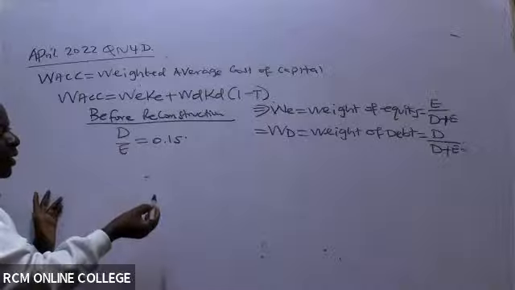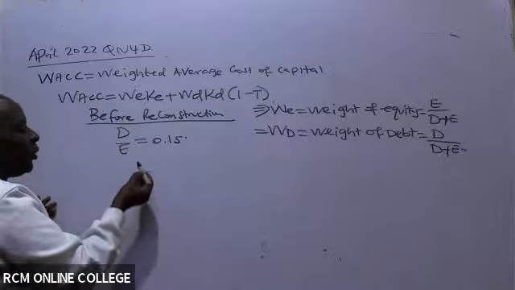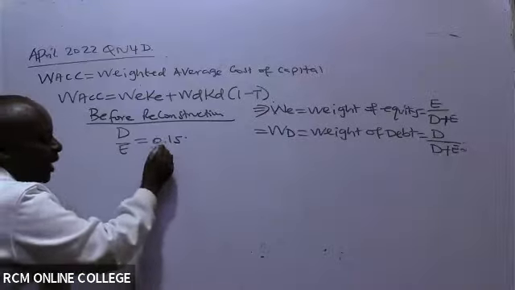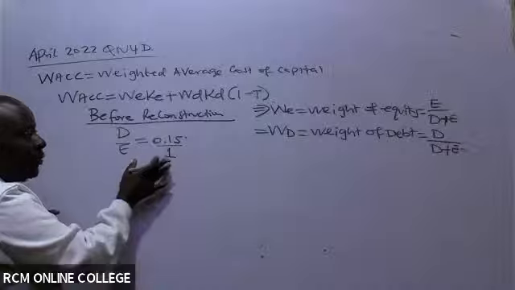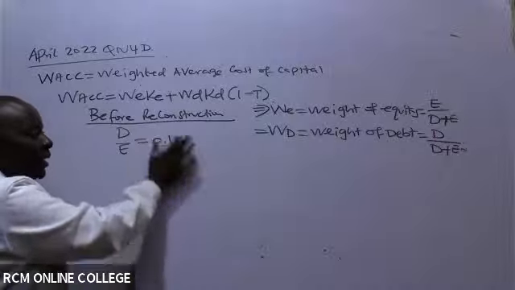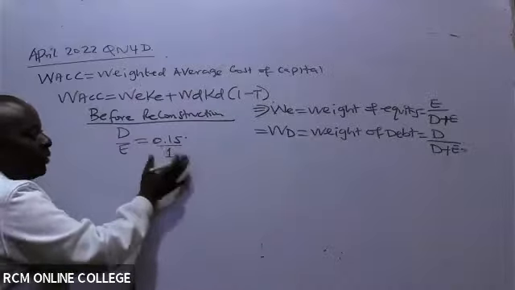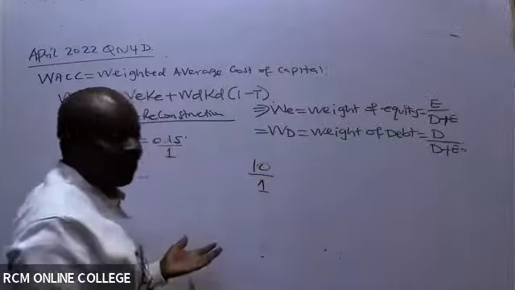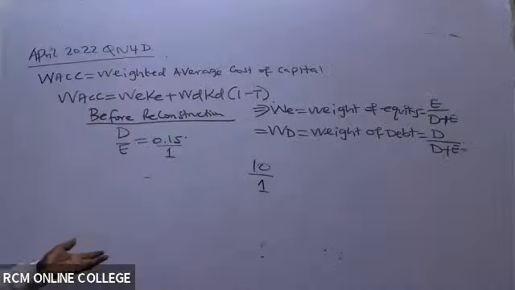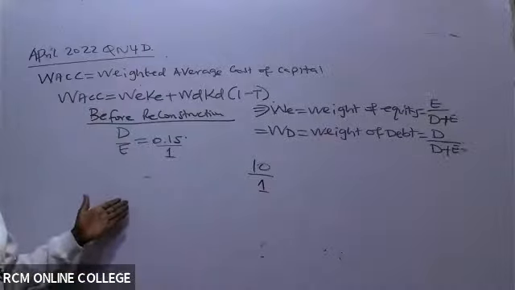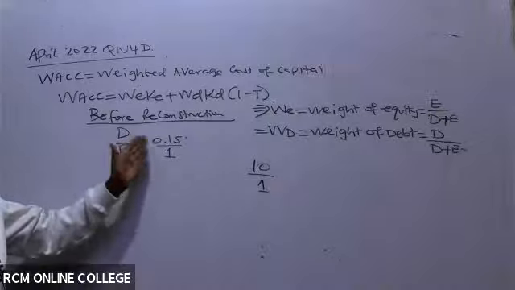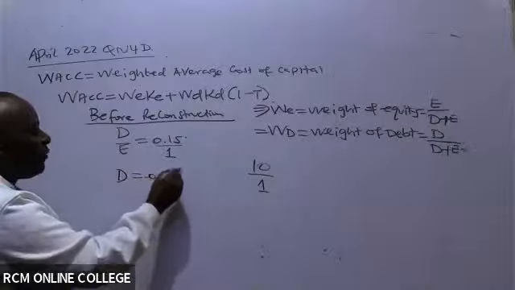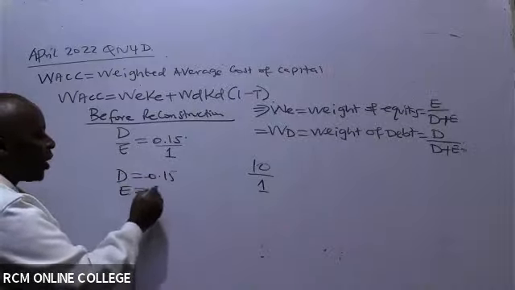How do we do that? We know, ladies and gentlemen, that whenever you see any whole number, if you want to divide and still retain the same number, it will be divided by 1. Any number has a 1 as a divisor, like 10 over 1. So D over E is the same as saying 0.15 over 1, meaning that D is 0.15 and the equity is 1.